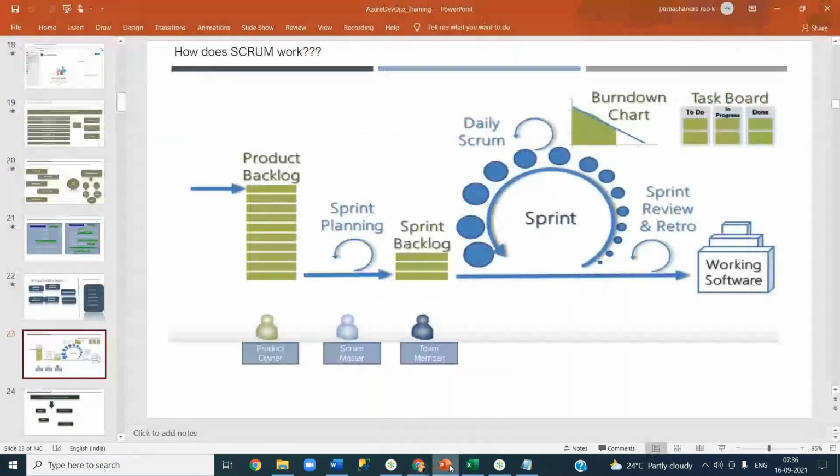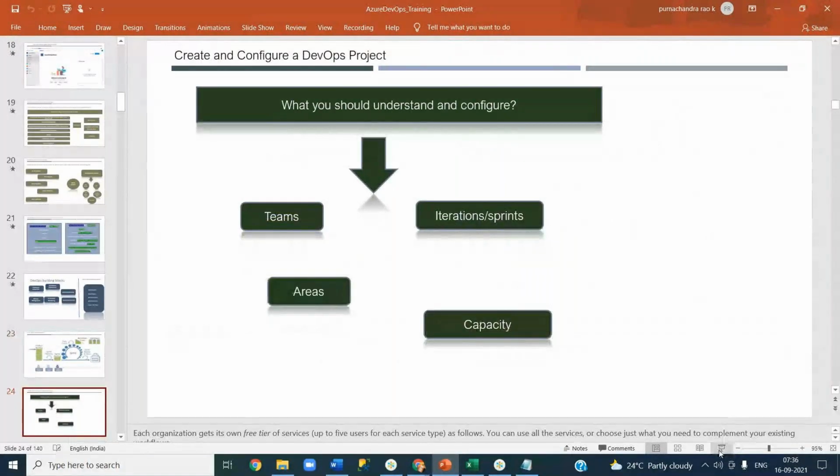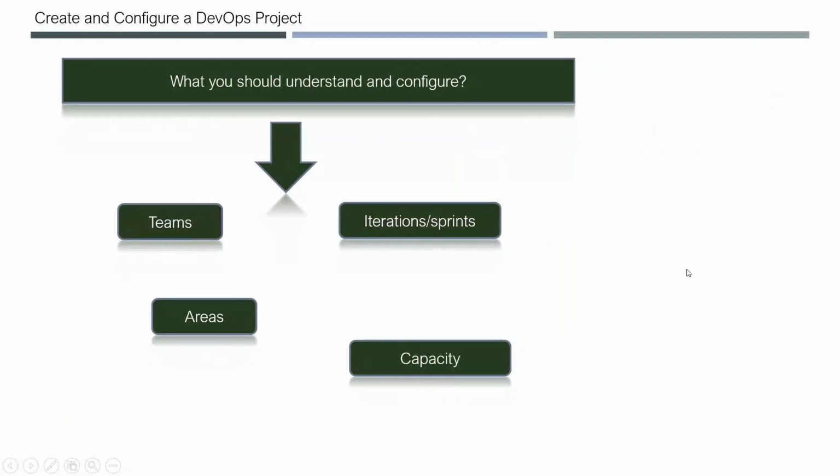Before getting into the action, let me go to some other slides. We'll come back to this slide. So as a DevOps engineer, what you need to understand and configure. In any project, you will have these different items. You will have different teams, like a database development team, a UI development team, and your DevOps engineer is also part of your team. Then you might have a middleware team, a cloud team, etc. So you need to configure the teams as well.